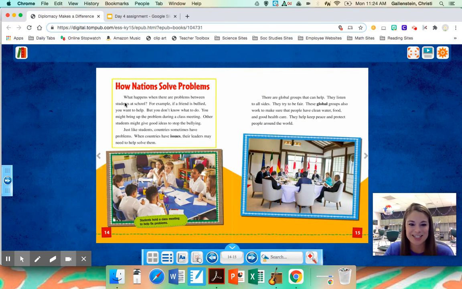So let's read this section, How Nations Solve Problems. What happens when there are problems between students at school? For example, if a friend is bullied, you want to help, but you don't know what to do. You might bring up the problem during a class meeting. Other students might give good ideas to stop the bullying. Just like the students, countries sometimes have problems. When countries have issues, their leaders may need to help solve them. So these are students that hold a class meeting to help fix their problems.